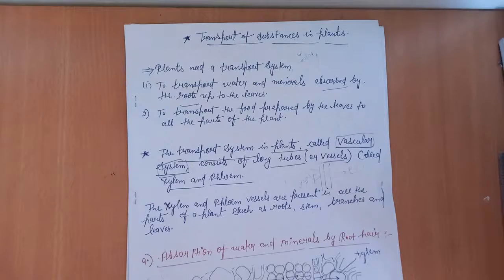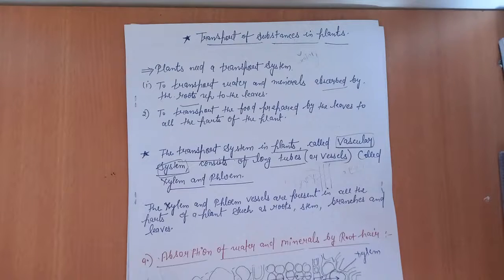You know that food is prepared by the leaves, and after preparing the food, it needs to be transported to different parts of the plants, because food is required by each part of the plant or tree for getting energy. So these three materials are required to be transported to each part of the plants from their origin, the place where they are absorbed and where they are formed.